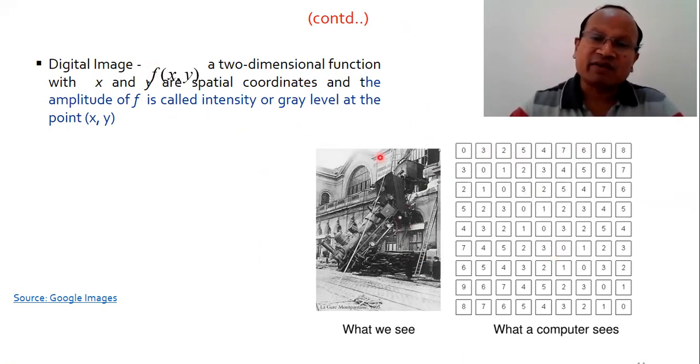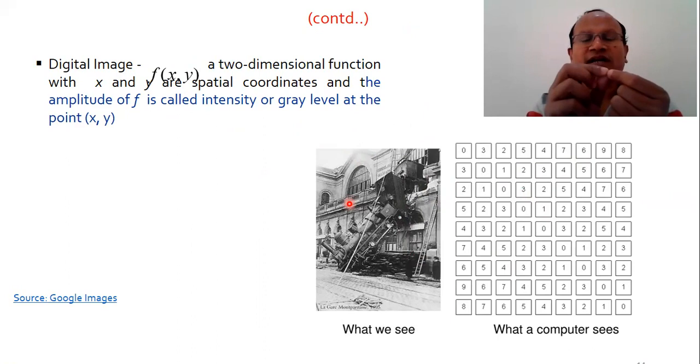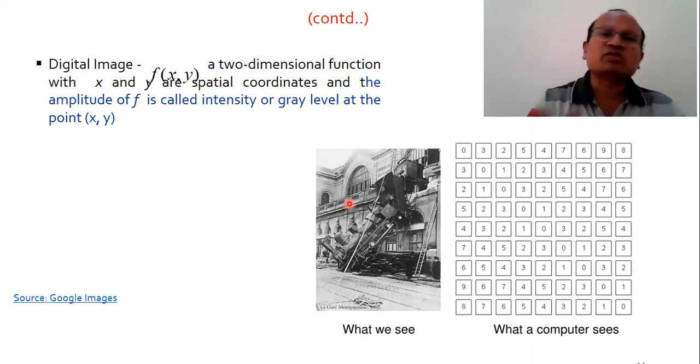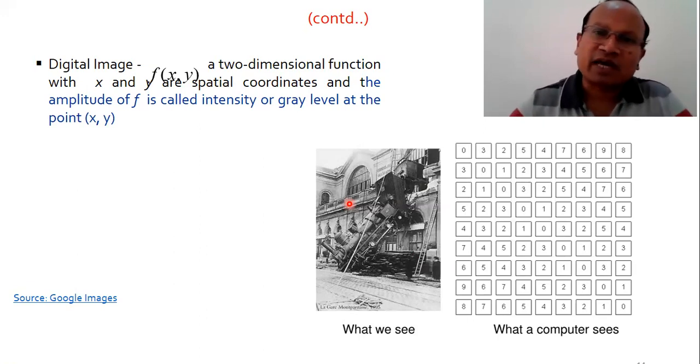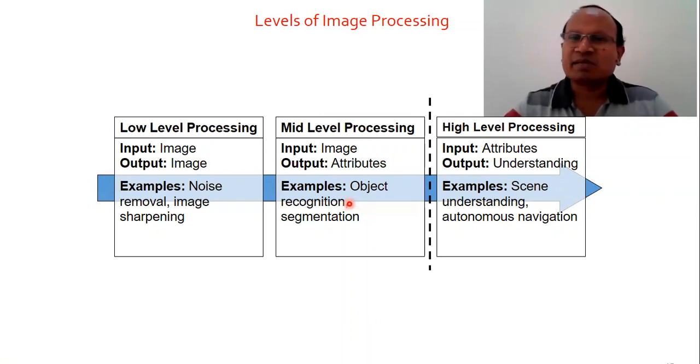So when we choose a pixel anywhere in the image, we have a coordinate, say this is a pixel whose position is 100, 100, meaning the row number is 100 and the column number is 100 where it is located. And if its intensity value is 152, that will be the brightness value. This is how a digital image is represented. And why am I talking about this? Because a computer understands every object, digital image or video in the form of these numbers only. What are these numbers? The pixel values, grayscale values, intensity values.